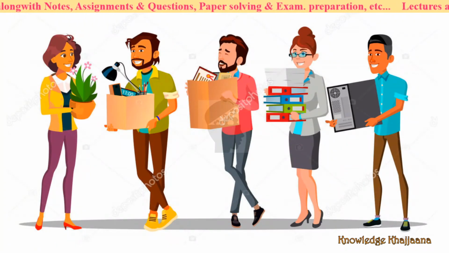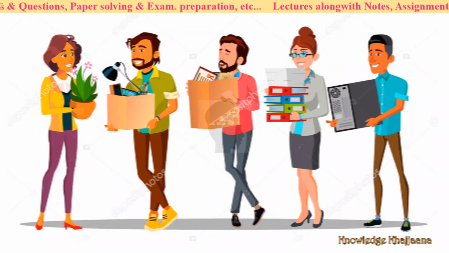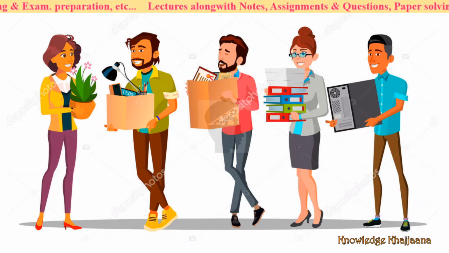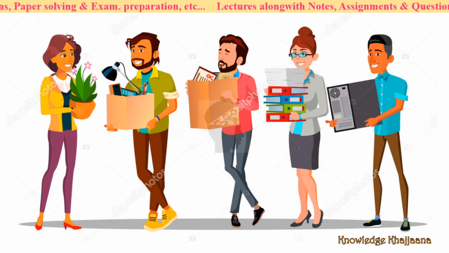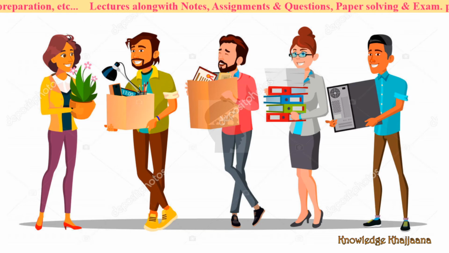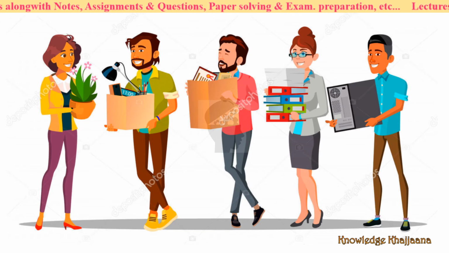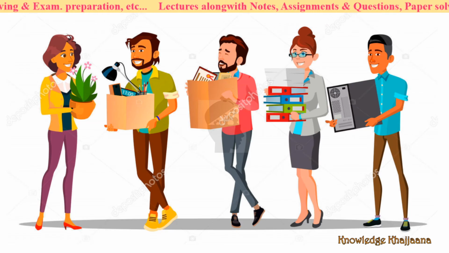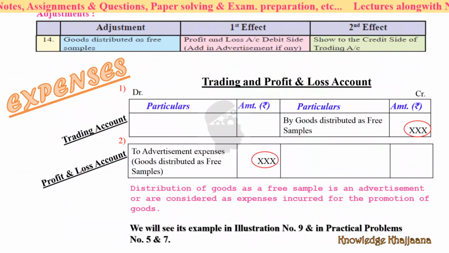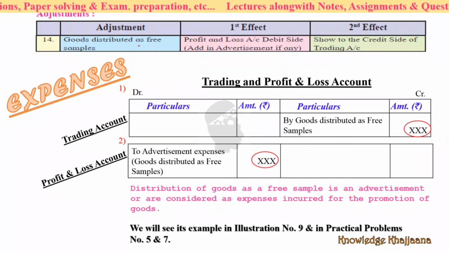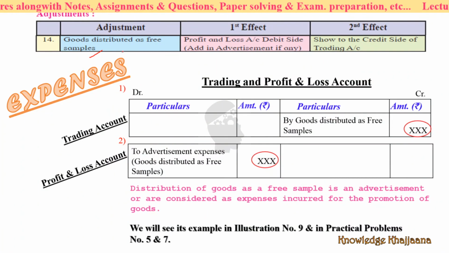What is this? See, people are carrying something, right? There is something in the hands of the people. They are carrying something that may be a gift. This gift may be given by the owner, by the partners. Or this can be an advertisement, right? Let's see what it is. See, it is goods distributed as free samples.